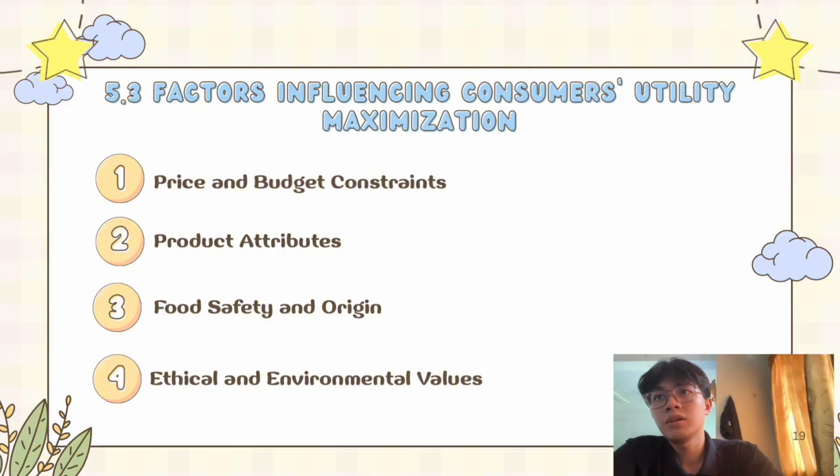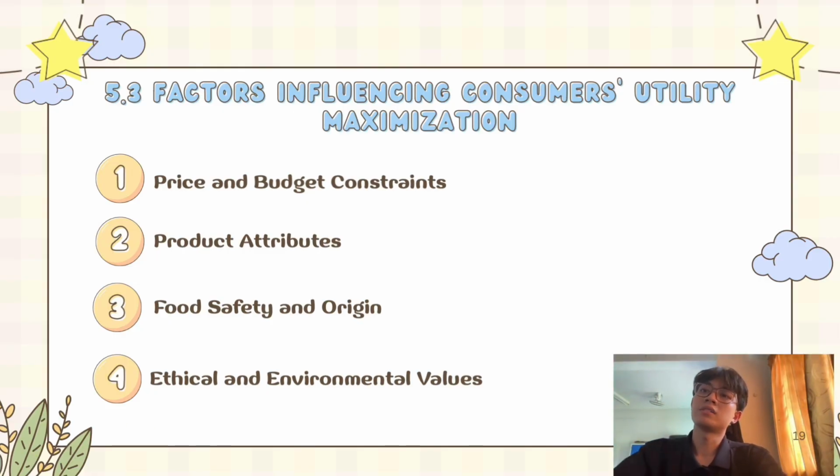And for the last one, we move to factors that influence consumers' utility maximization. For the first one, we have price and budget constraints. Price remains the primary determinant. In 2025, while consumers have become desensitized to higher prices, the substitution effect is visible. As premium egg prices increase, some consumers switch to standard eggs to stay within their budget while maintaining protein intake.